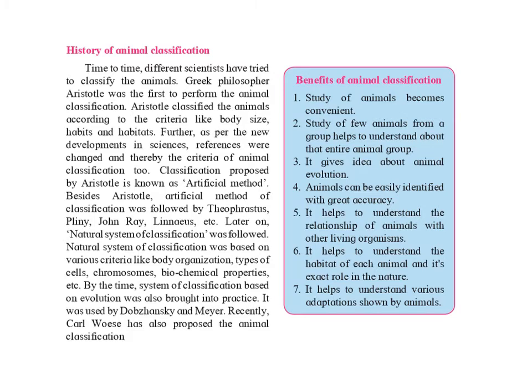What are the benefits of animal classification? We saw that there are more than 7 million species on earth, so it is very difficult for us to study them if we do not classify them. Now, what are the basic benefits or advantages of animal classification? Study of animals becomes convenient and easy. Study of a few animals from a group helps to understand the entire animal group. Means each animal becomes a representative for that particular group. It gives an idea about animal evolution, how the evolution process might have occurred in the animal kingdom.